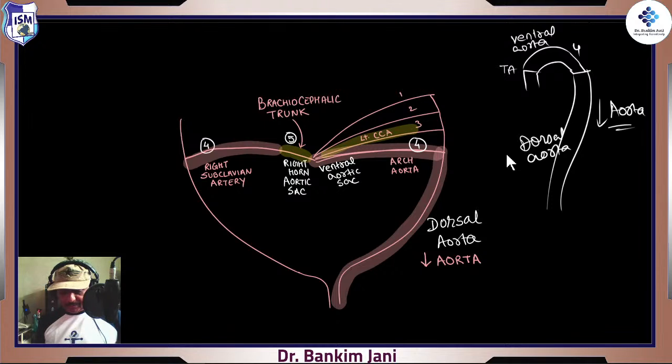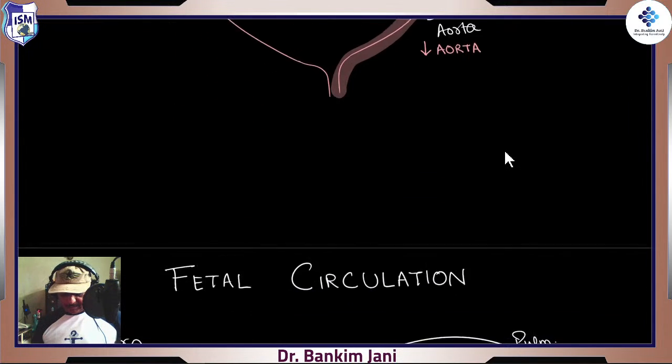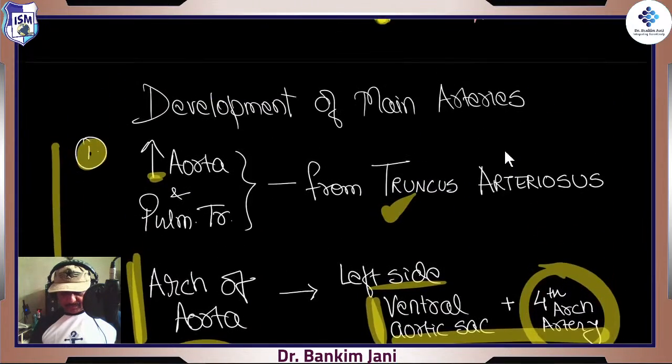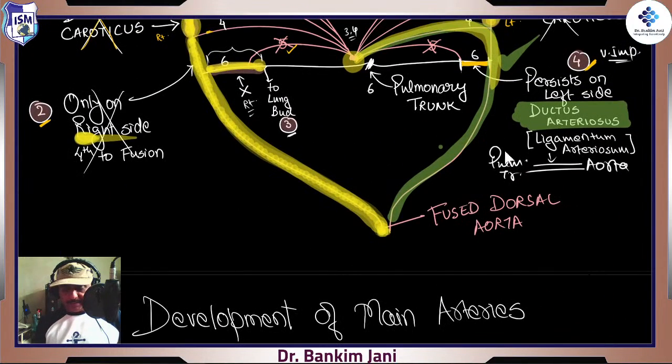Now regarding only the pulmonary trunk. In the pulmonary trunk, as we saw over here, it is the sixth one which is getting involved, right? On the left side, it is persisting as the ductus arteriosus, and on the right side, that portion, the lateral connection up to the lung bud, is removed.